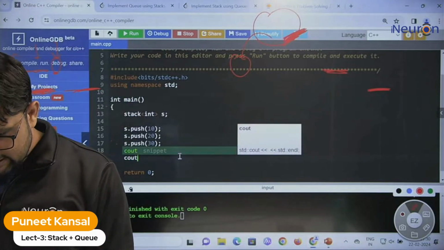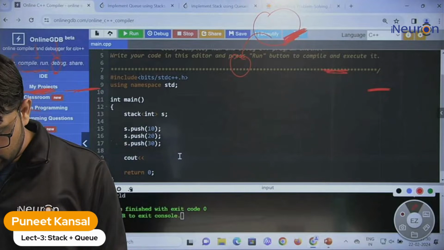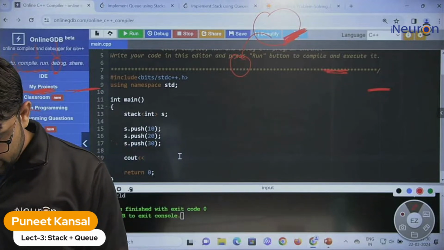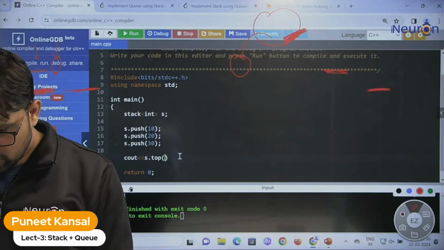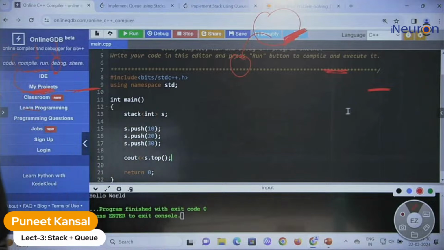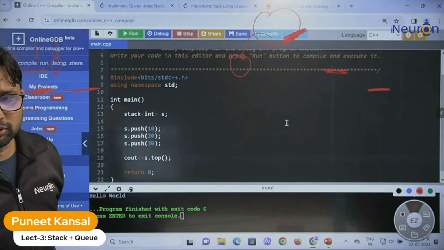I'm printing something. I'm printing the top element, s dot top. So can you tell me what will be the output? Please reply in the chat box what will be the output for this. Keep replying. If you reply, then slowly when we move on to complicated code, we will stay connected.